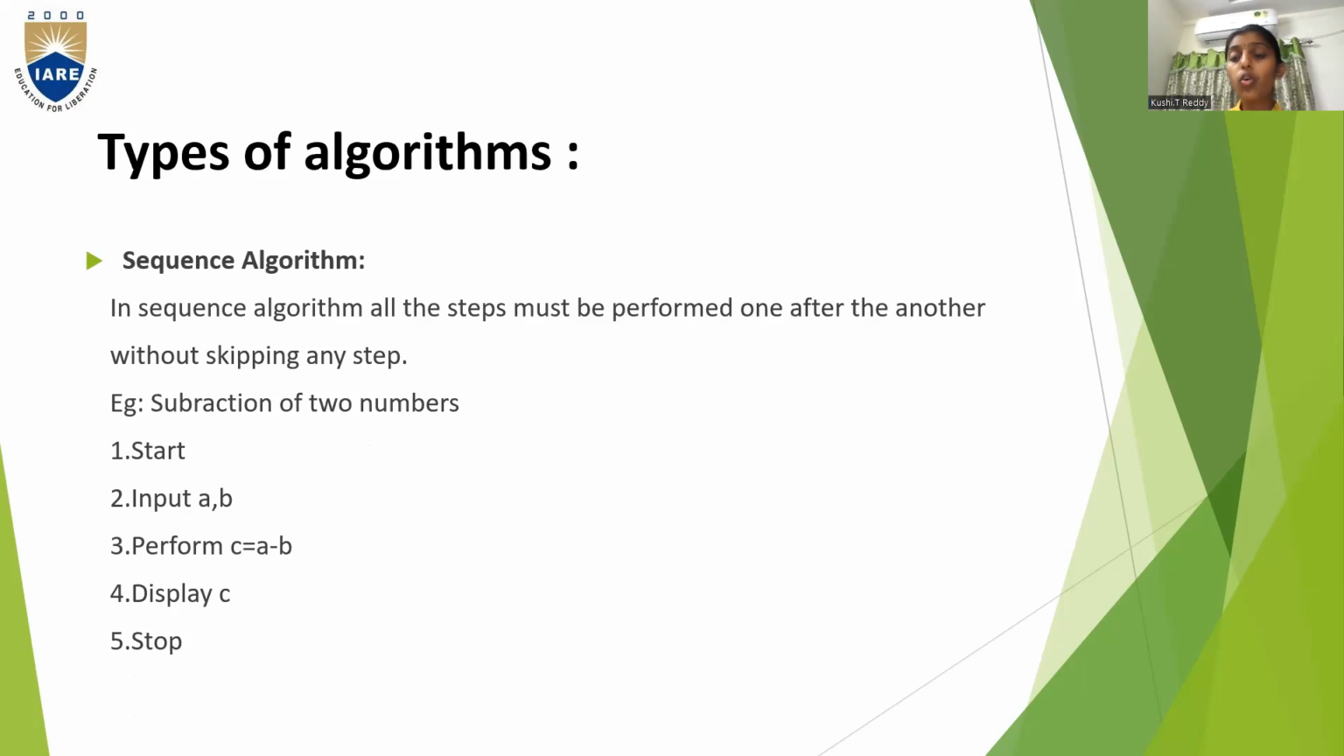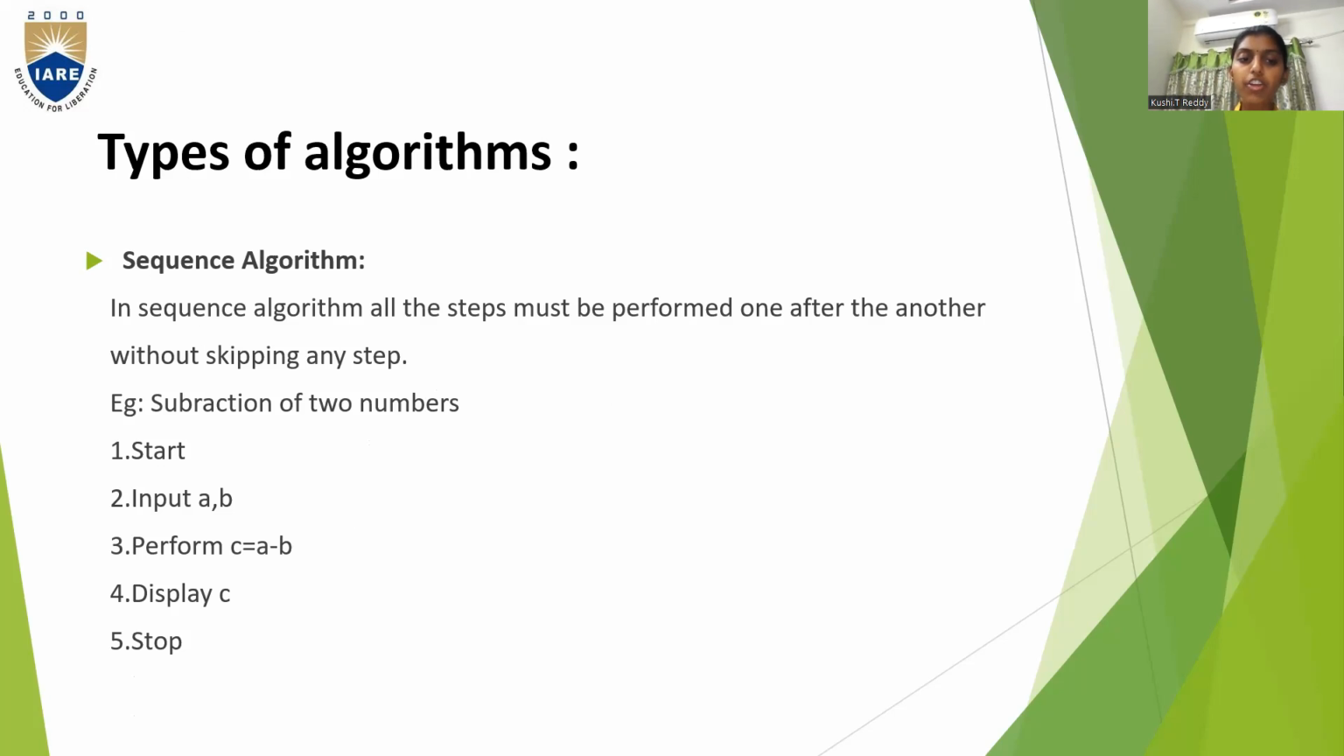So now let us know about types of algorithms. The first type is the sequence algorithm. In a sequence algorithm, all steps must be performed one after the other without skipping any step. In the word itself, you can understand that a sequence algorithm means it should follow a sequence. One after the other, the steps should take place, and it should be in a particular order only.